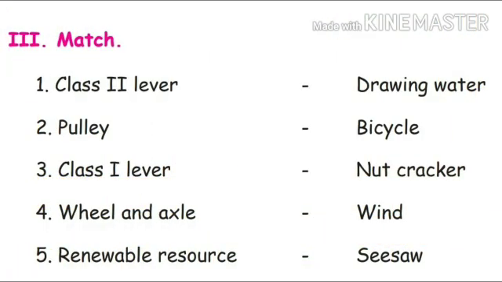Match the following. Now let us see the left hand side. First one, class 2 lever. Second one, pulley. Third, class 1 lever. Fourth one, wheel and axle. Fifth one, renewable resources. See the right hand side: drawing water, bicycle, nutcracker, wind, seesaw.